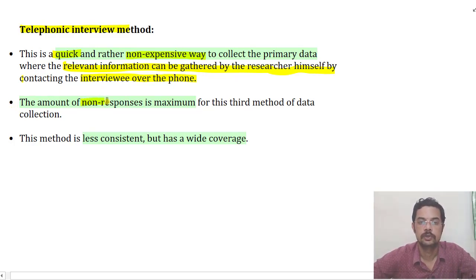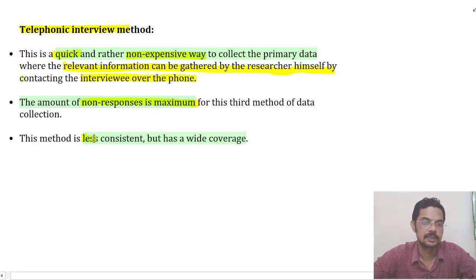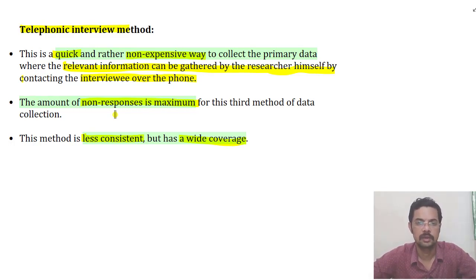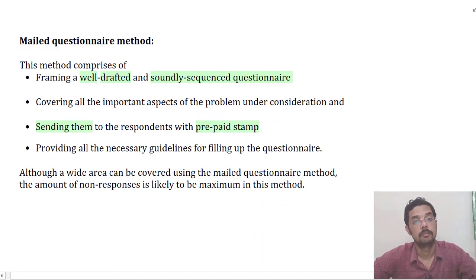The amount of non-responses for this situation may be maximum, because sometimes the phone may not be connected, or the telephone number is inaccurate, or the person is not willing to respond properly. These situations pose problems for this kind of interview method. So that is why we consider this a less consistent method, but it has wide coverage. There are situations and problems with almost all kinds of methods which we have to deal with in a proper manner.